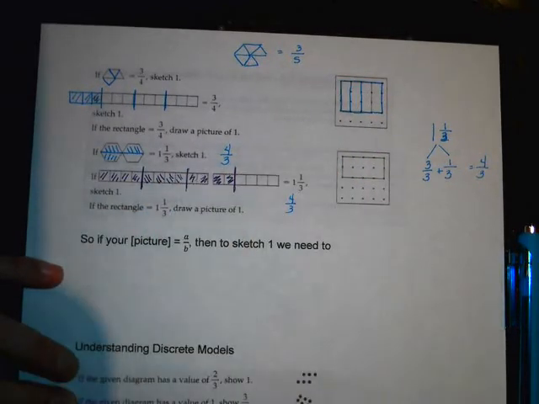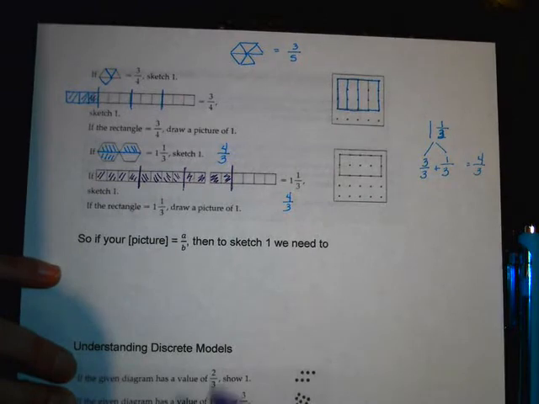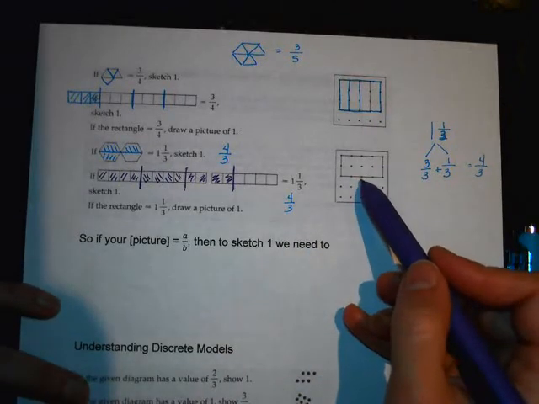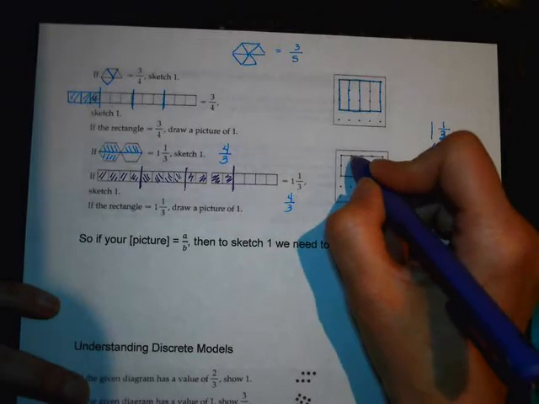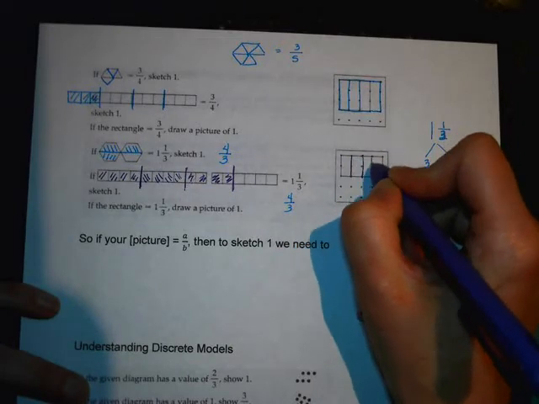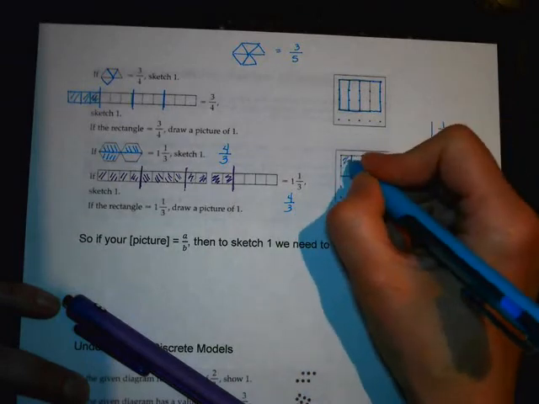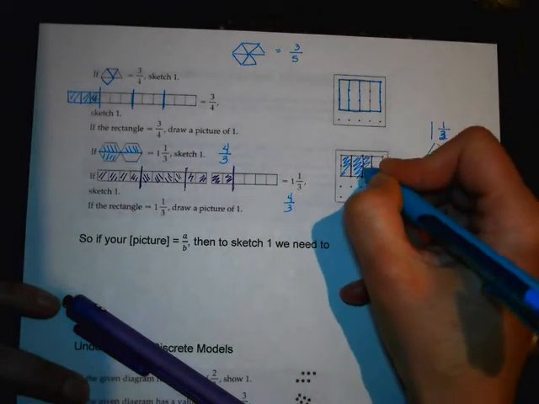See, they gave us too much, so we're not going to shade too much, right? We're going to shade less. And this is equal to 4/3. So we've got to break it down into 4 equal parts. And then the denominator says you only need 3 of them to get to what a 1 looks like. So that's what a 1's going to look like.